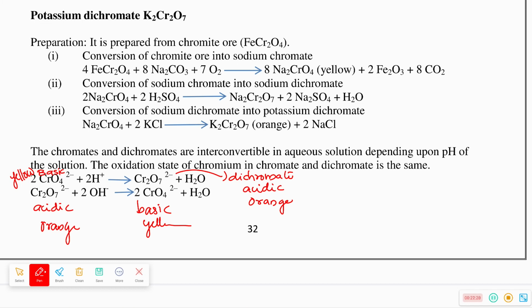So whose pH value is less than 7, dichromate or chromate? Dichromate pH value is less than 7, it is acidic in nature. Chromate pH value is greater than 7, it is basic in nature. So it is clear. Preparation of potassium dichromate: conversion of chromite ore into sodium chromate, sodium chromate is converted to sodium dichromate, and sodium dichromate is converted to potassium dichromate. Chromate is yellow in color and basic. Dichromate is orange in color and acidic.